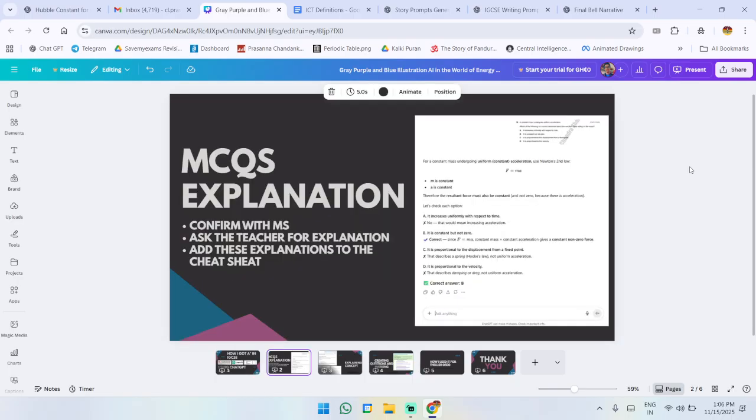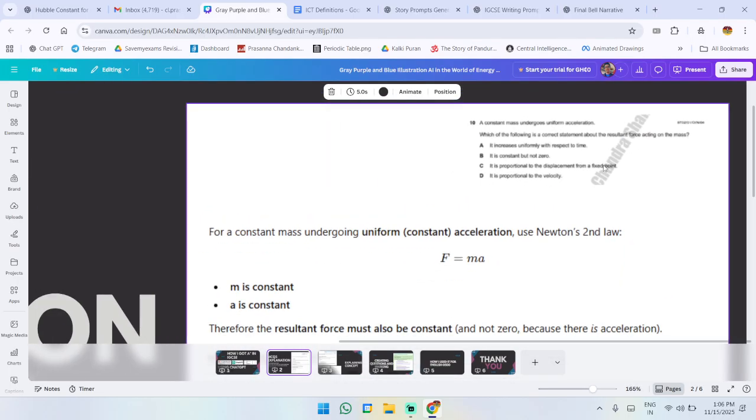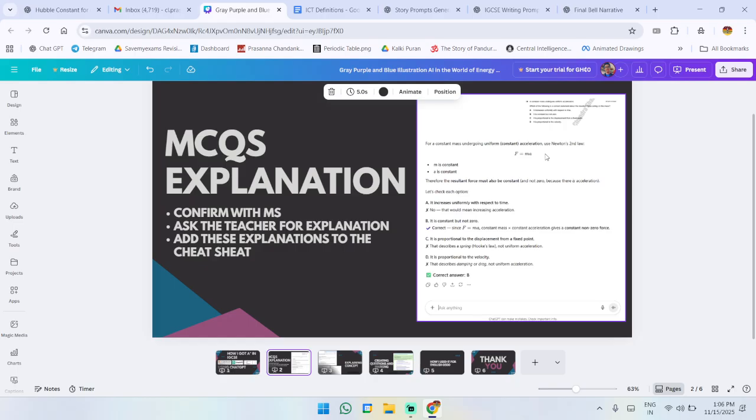So first of all, I would really recommend that you use ChatGPT to explain MCQs that you don't understand. For example, over here, let's say I chose a random MCQ that I had trouble understanding. So I simply put it in ChatGPT and then it explains everything to me on why this is the correct answer and the others are wrong. And if you still don't understand, then you can always ask for a follow-up and ask it to explain it in a way that you understand it.